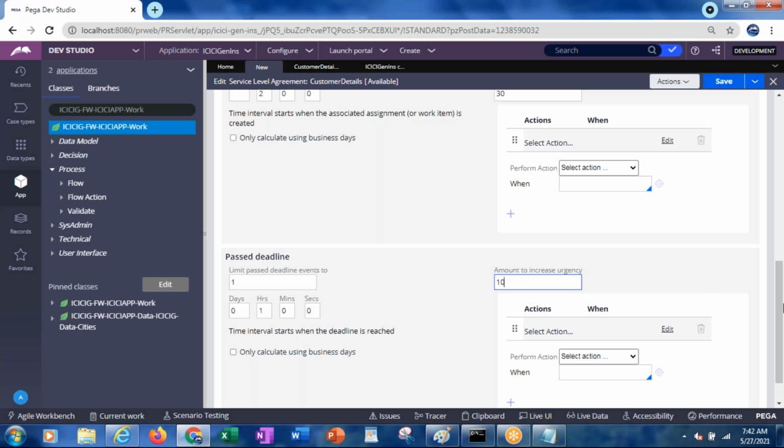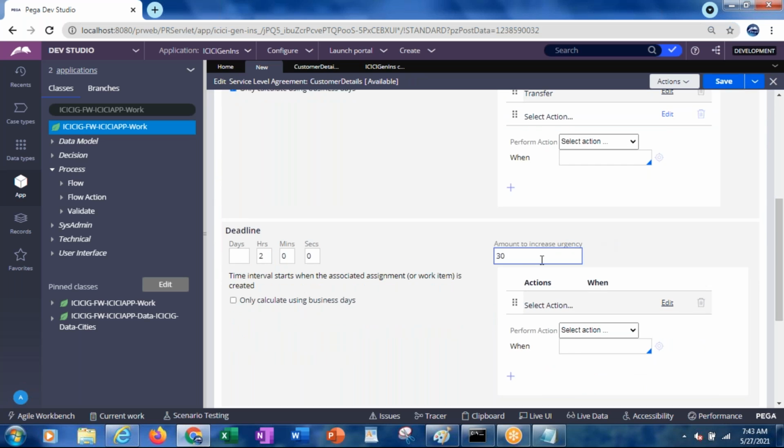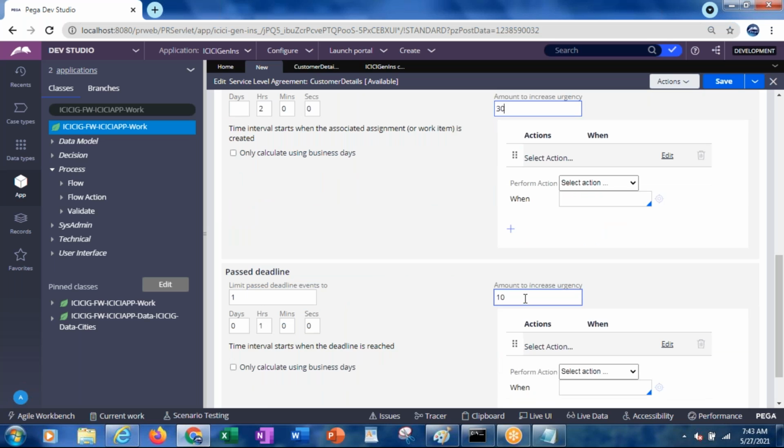Okay, so now if you want, you can give 10 only. Here for the past deadline I have given 10. So now how much will the total be? Initially 10. When the goal reached 30, so 40. 40 plus 30, 70. 70 plus 10, 80. So the first time when the past deadline is reached, it will be 80.